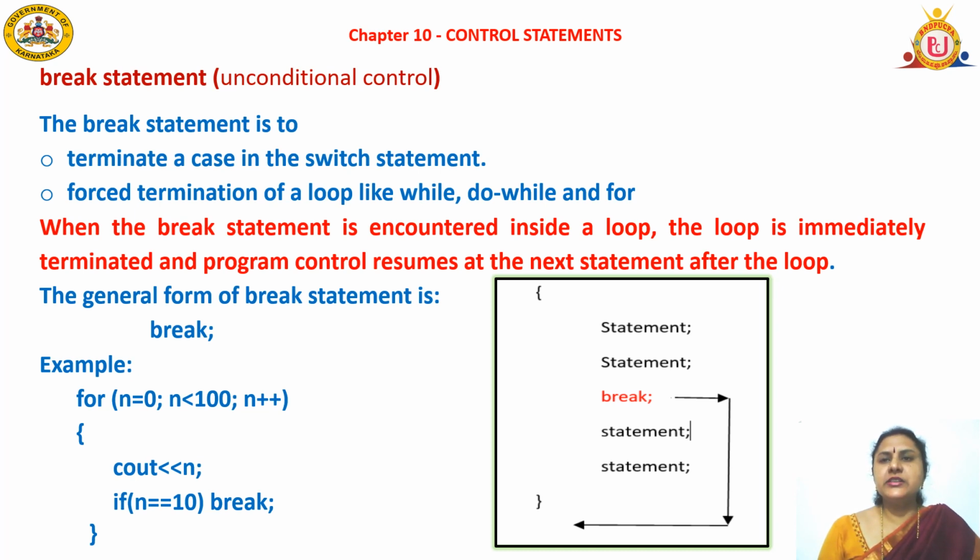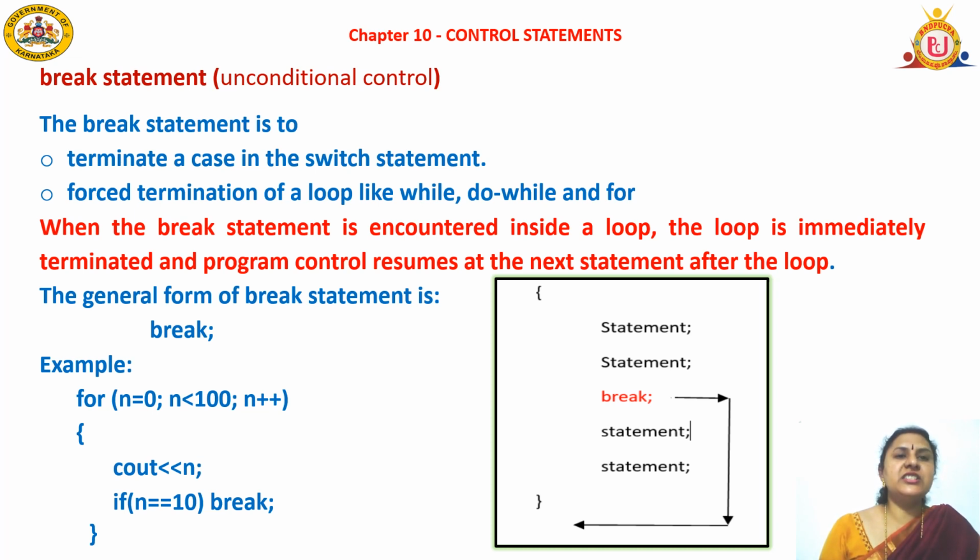The general syntax is: statement 1 and statement 2 will be executed. Next is break, which means it will not execute the 3rd and 4th statements. It will come out of that block. Example, print the numbers from 1 to 100. That is the program segment: for n equals 1, initial value; semicolon, condition n less than 100; semicolon, n plus plus, that is increment. Next open the curly bracket, cout n, it will print the number, that is 1; semicolon.